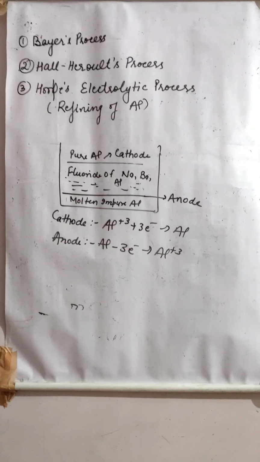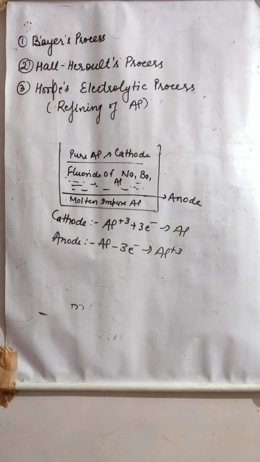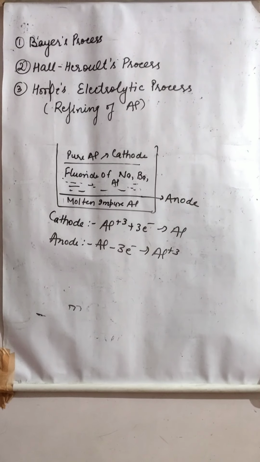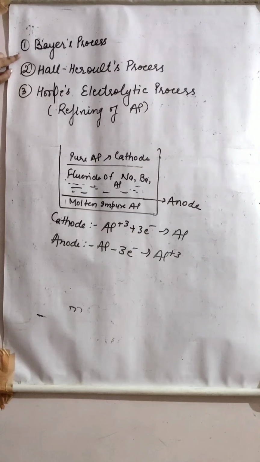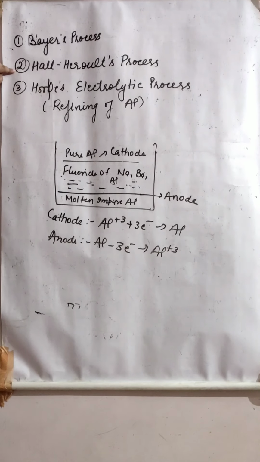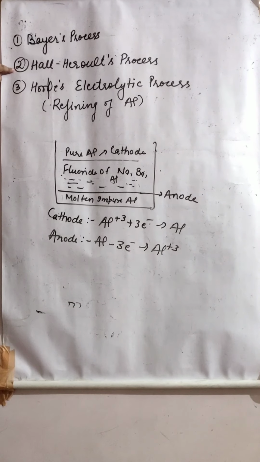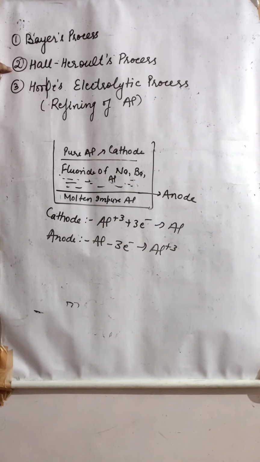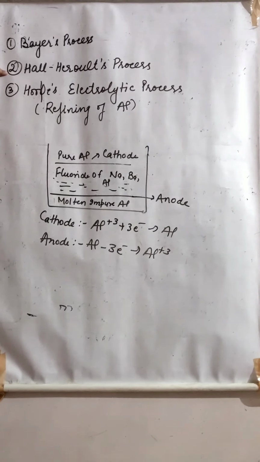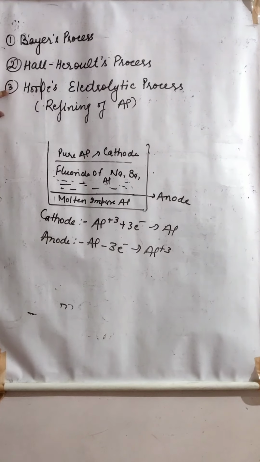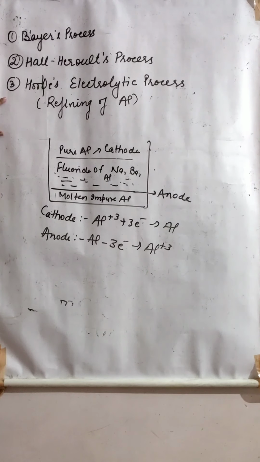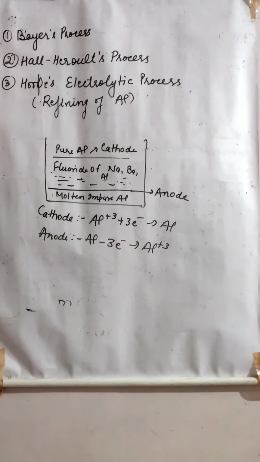Remember the names of the processes. In the Hall-Héroult process we have extracted aluminium. Though this aluminium is pure, if we want a more pure form of aluminium, we can go for the third step, that is refining of aluminium, which is called the Hoope's electrolytic process.